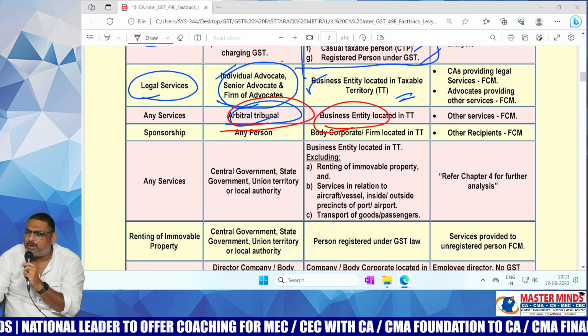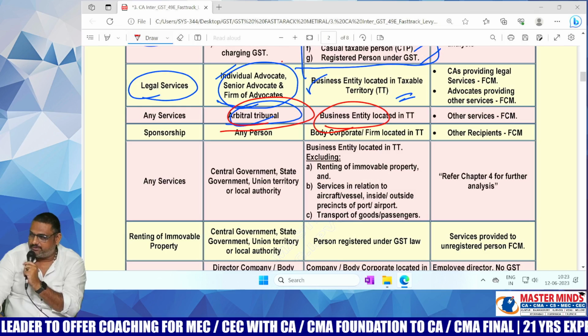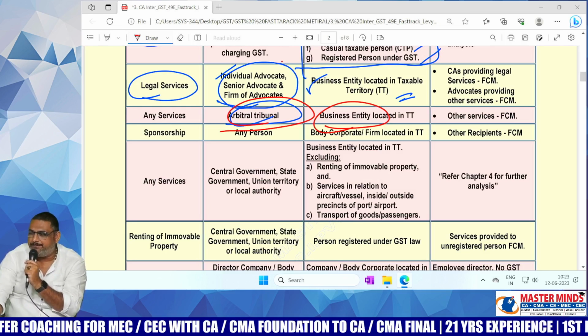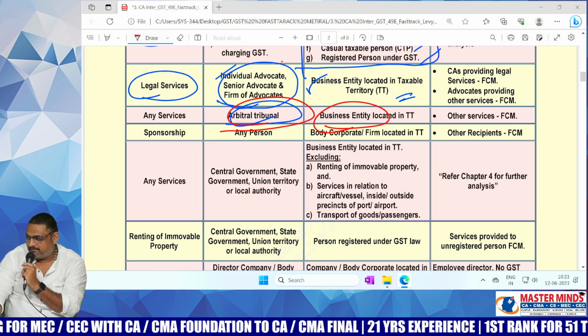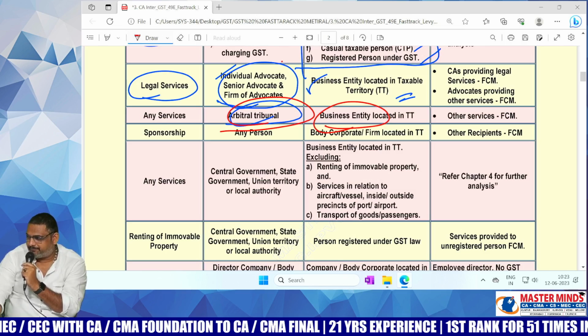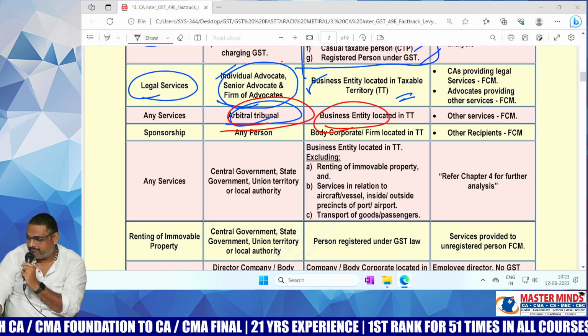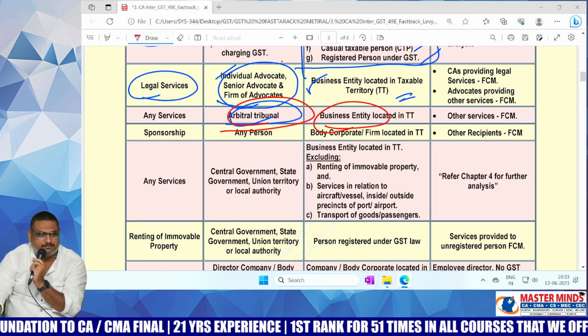What is meant by the word arbitration, first of all? Mr. Ravi, what is meant by the word arbitration? Generally, in general English, please. What is meant by the word arbitration, ma?